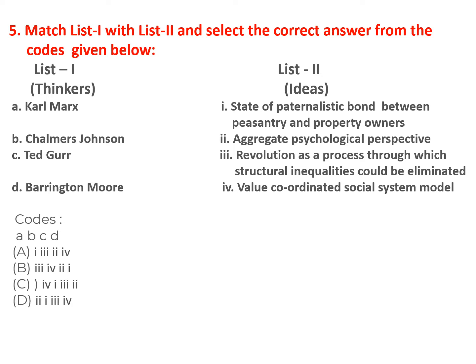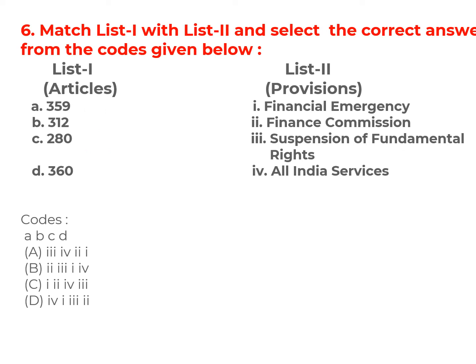Now you have to match the thinkers with the ideas. Karl Marx, revolution as a process through which structural inequalities could be eliminated. Chalmers Johnson, value coordinated social system model. Ted Gurr, aggregate psychological perspective. Barrington Moore, state of paternalistic bond between peasantry and property owners. So the correct option for this question is option B. 3, 4, 2, 1.